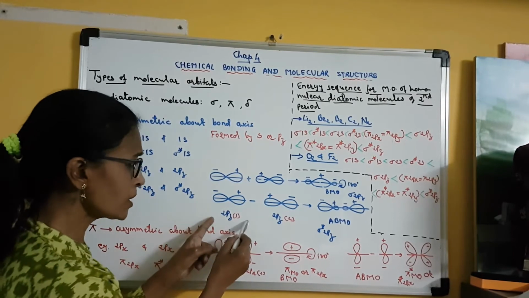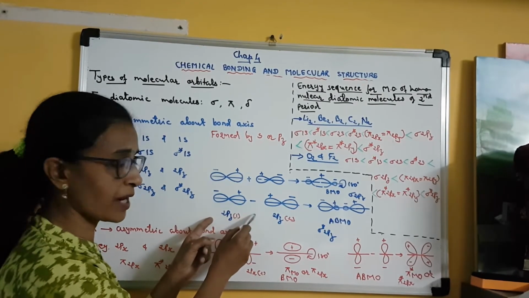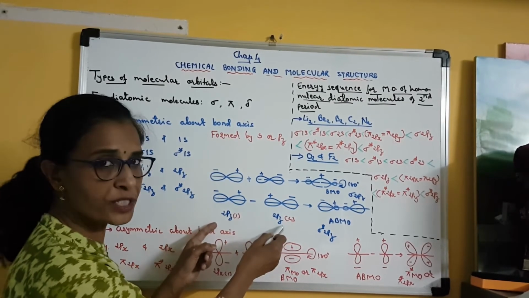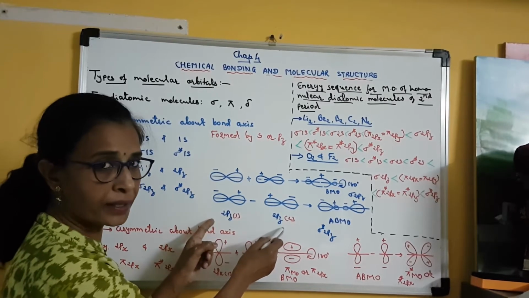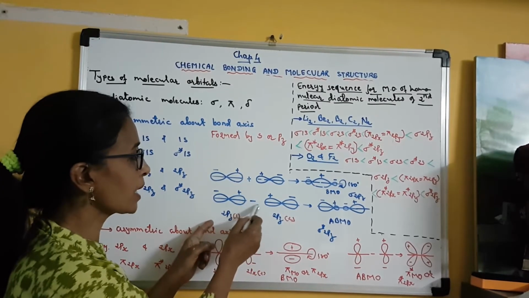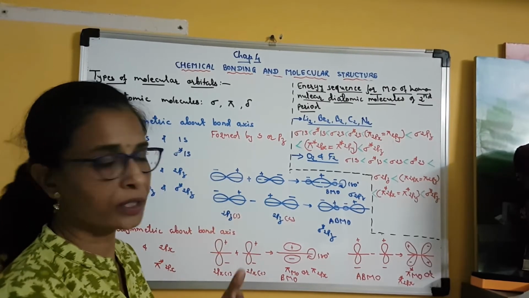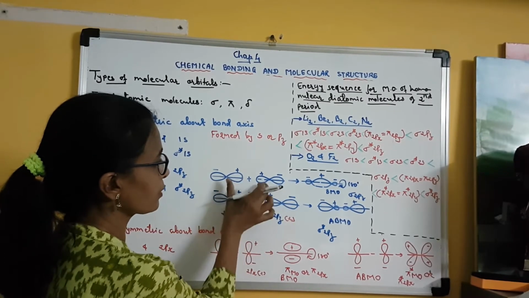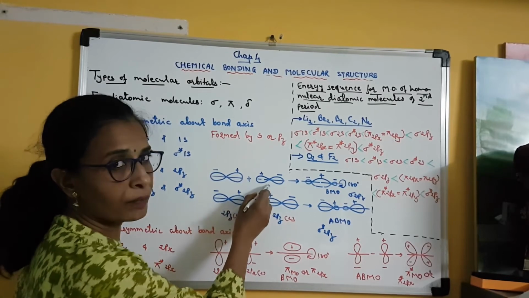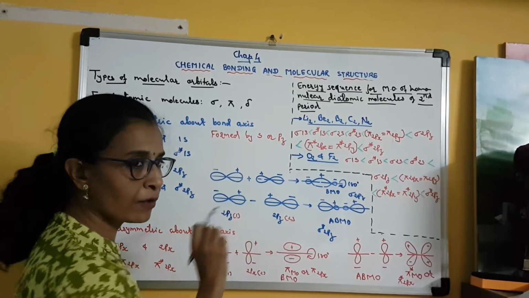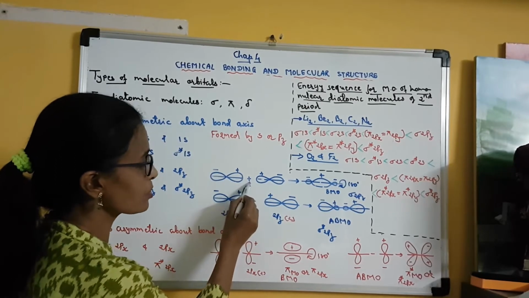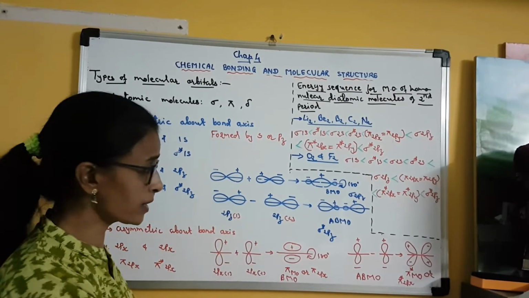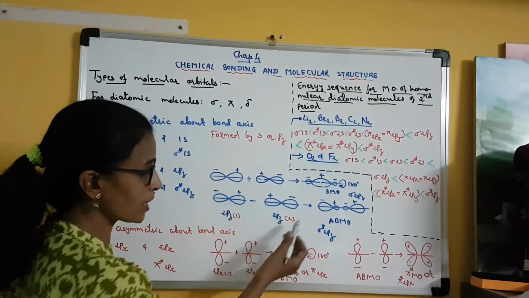Clear? This is destructive interference, or the subtraction of the wave functions. 2pz1 and 2pz2, the 2pz orbitals of two different atoms, are involved in the molecular orbital formation, but there is subtraction of the wave functions. So here you can see positive, negative, negative. The same way as I have drawn in the previous case, I have drawn here, but the only difference is that in place of positive I have put a negative sign. It means there is destructive interference. Here there is subtraction of the wave function. So how does that subtraction take place?